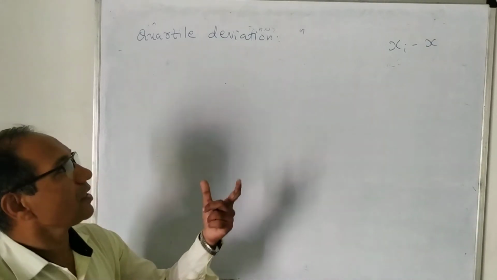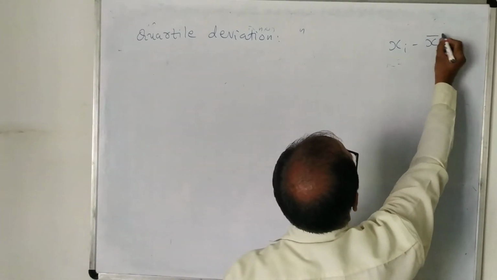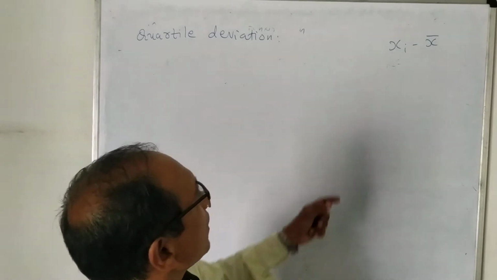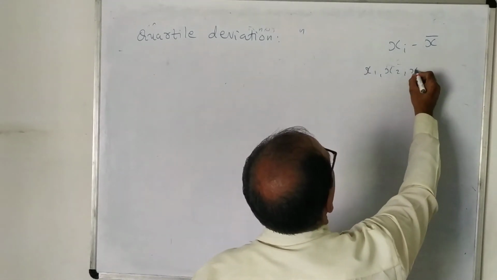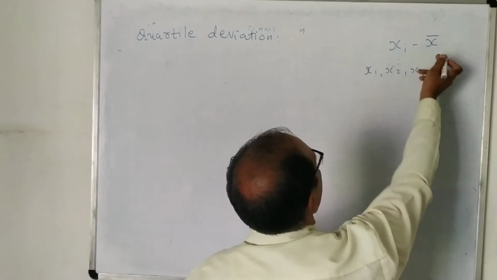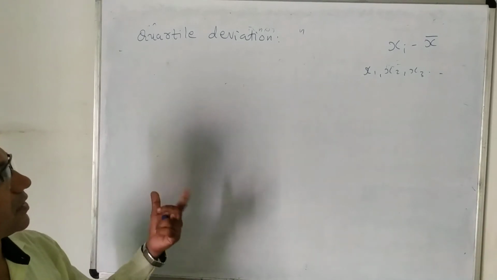So this is nothing but a deviation. Deviation means from a fixed value. Suppose we consider this as x bar, the mean. Then all the values we are given, say x1, x2, x3, the differences of these numbers from x bar are known as deviations.